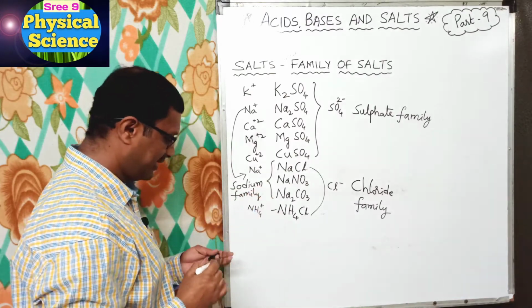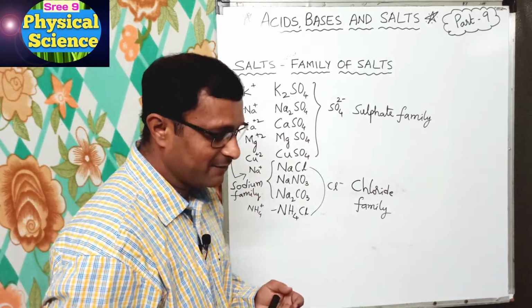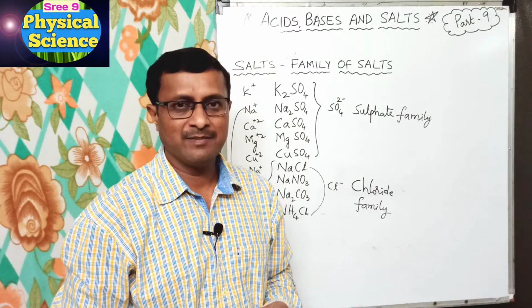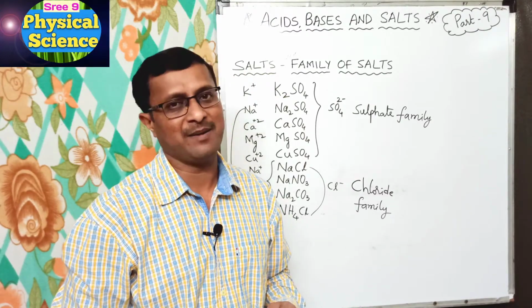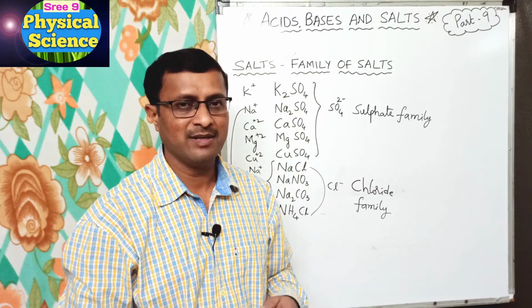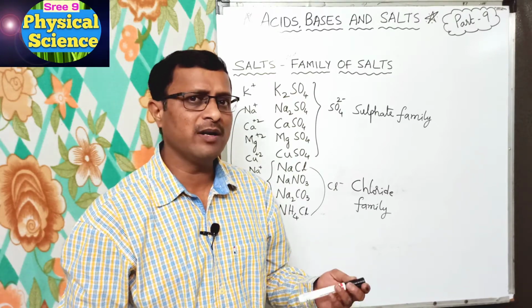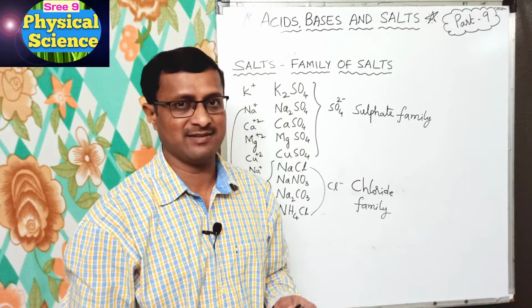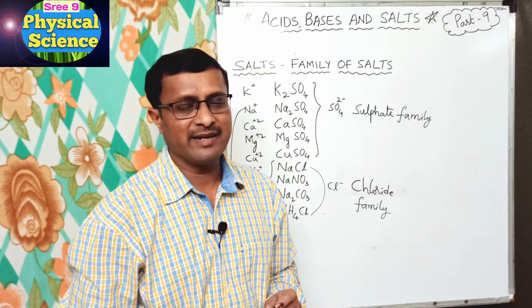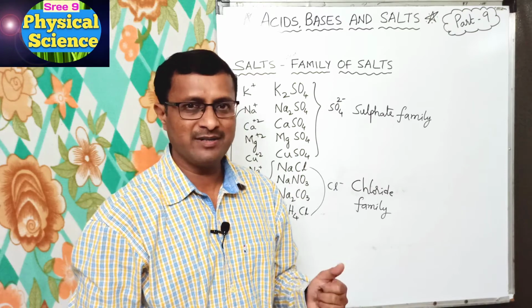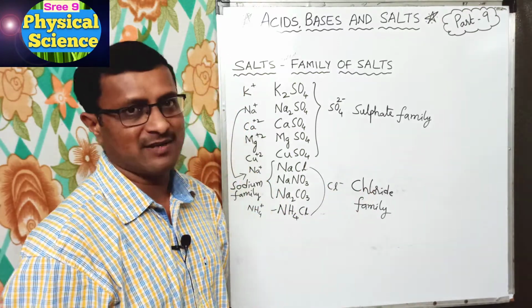Got it? Yes, like this the salts which contain the same anions or the same cations belong to their families, or we say a family. So here the ions are called, in another way, radicals. So the salts which contain the same radicals belong to a family. Got it? So these are the families of salts.